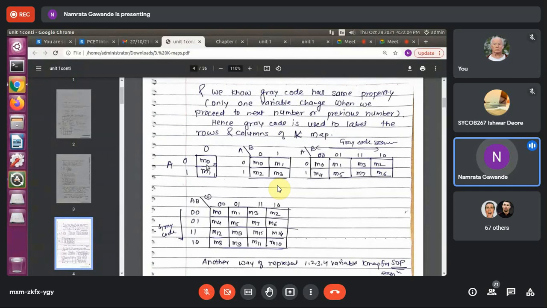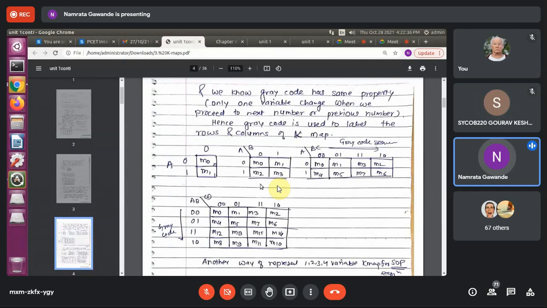Now here you can see, it is written in terms of small m. Small m, what does it represent, students? We have seen in the previous topic what small m represents. Min terms. Small m represents min terms, right? So all these are now considered as min terms. K-map can be represented in terms of min terms. K-map can be represented in terms of max terms. So this structure is given in terms of min terms.